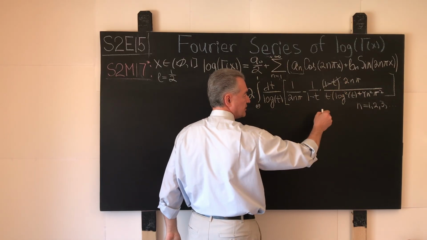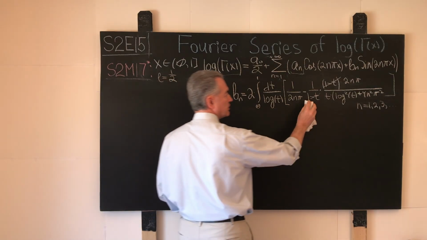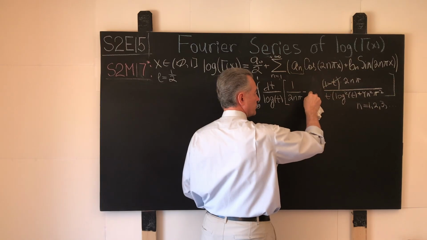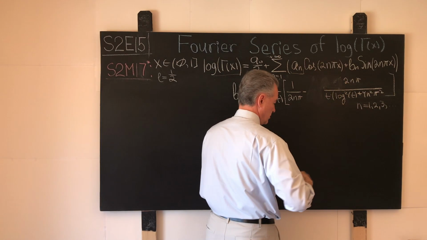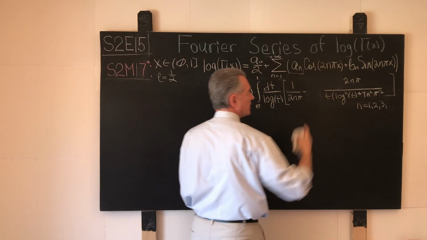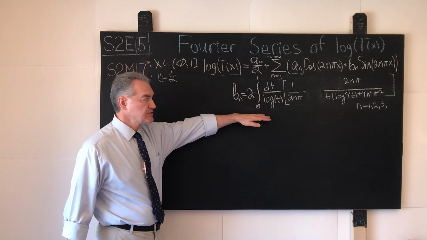Minus 1 minus t and 1 minus t cancel out, so we can carefully erase this factor over here and this factor here, and what we have in the result is this final expression for the Fourier coefficients Bn.